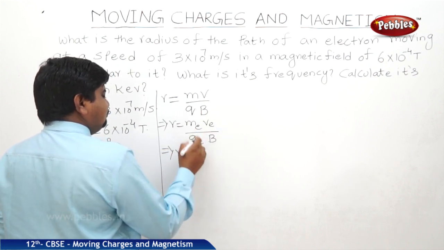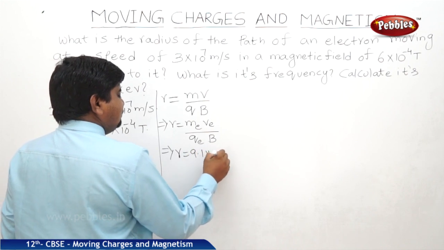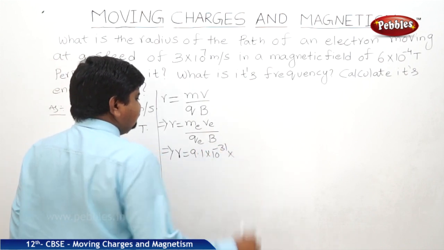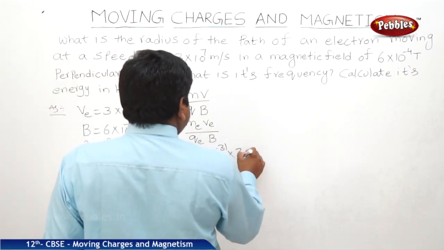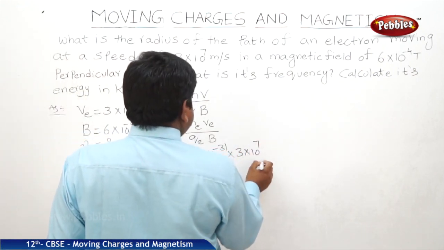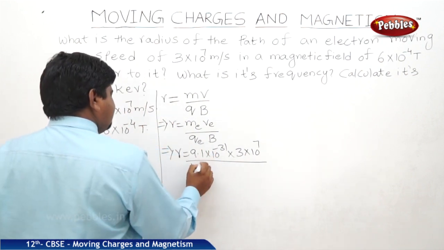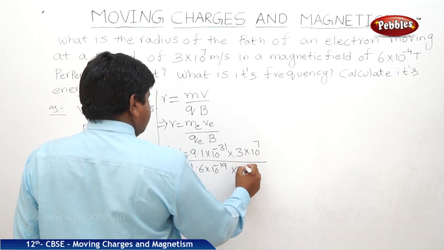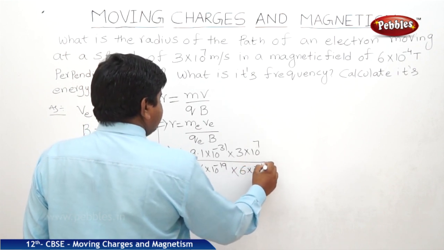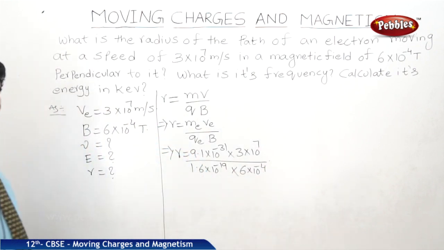So radius is equal to mass of electron 9.1 into 10 to the power of minus 31 kg, velocity of electron 3 into 10 to the power of 7 meters per second, charge of electron 1.6 into 10 to the power of minus 19 coulomb, and field 6 into 10 to the power of minus 4 Tesla.